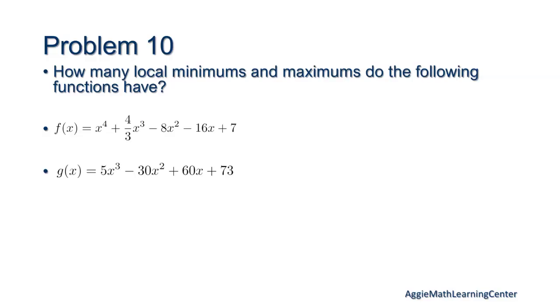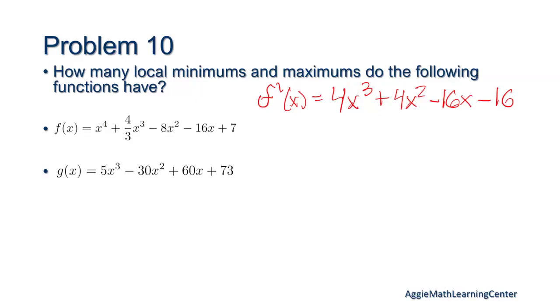Okay, so this one first, well, we need the first derivative for sure. So f prime, we get 4x cubed plus 4x squared minus 16x minus 16. Yeah? Okay, and then we have a few options. Do we want to do the second derivative way or just the first derivative, with checking on our number line? Okay, sure. I'll show you that way. And we can try the other way for the other one if you want.